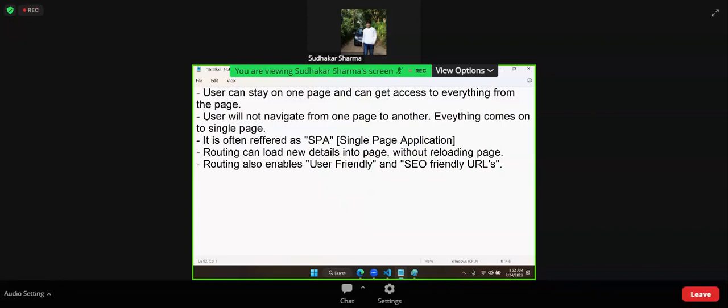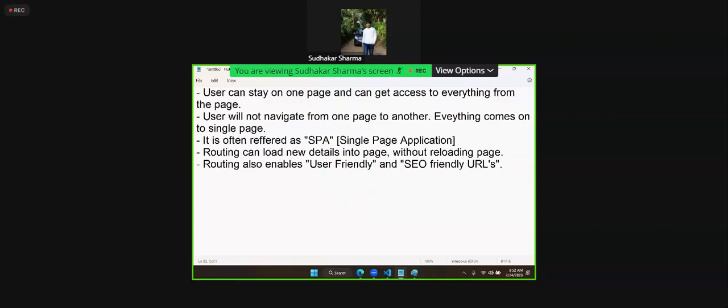Earlier, it was not like that. Earlier in the address bar, you had to type the website address correctly. But now it allows you to type any word, and based on that, it will take that word, use it in the default search engine and show the results. That means URLs become user friendly.